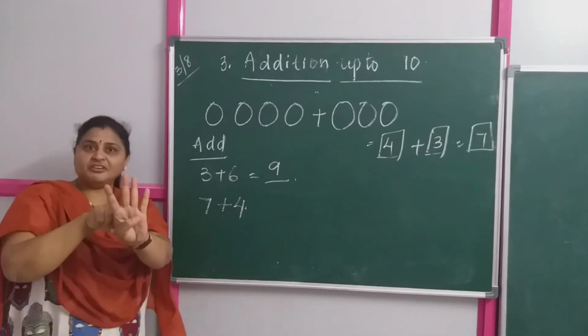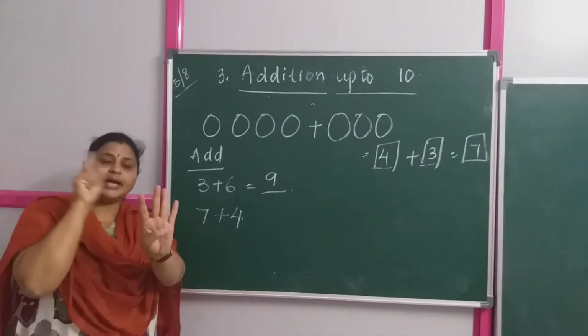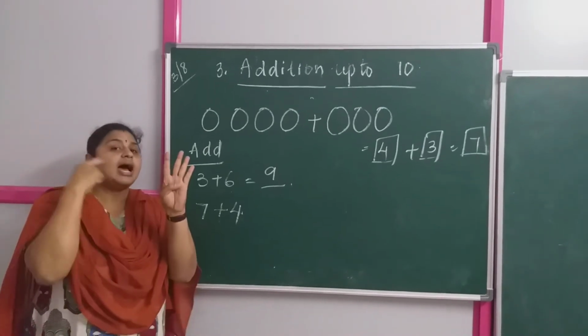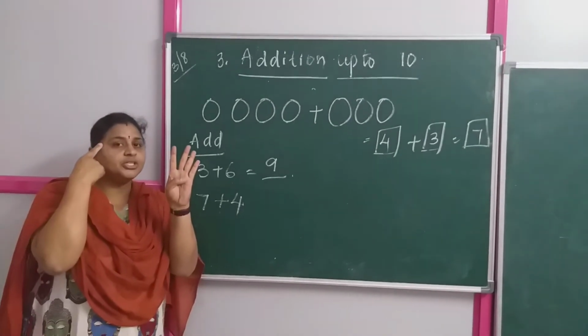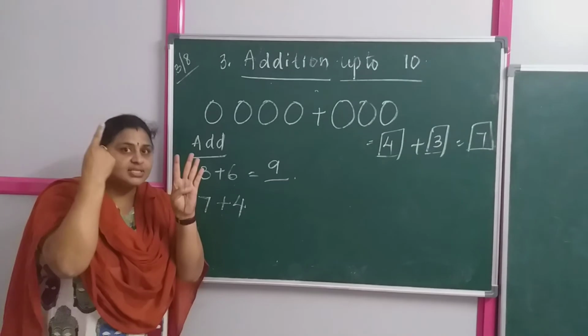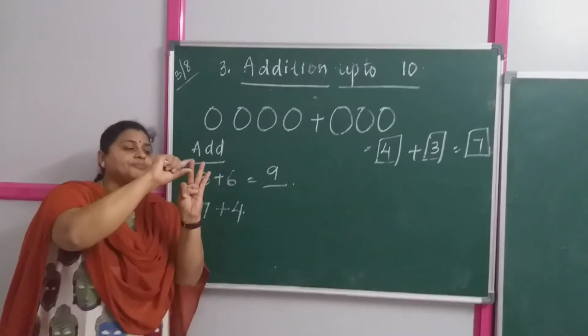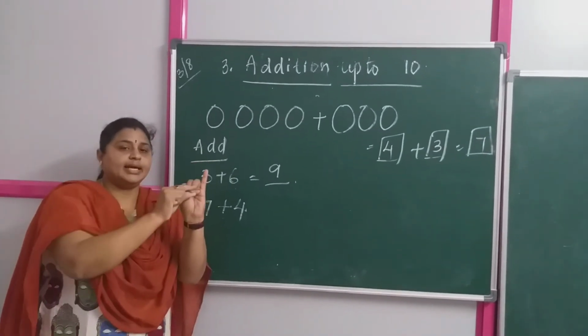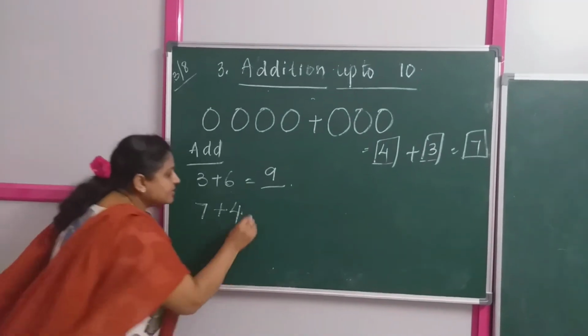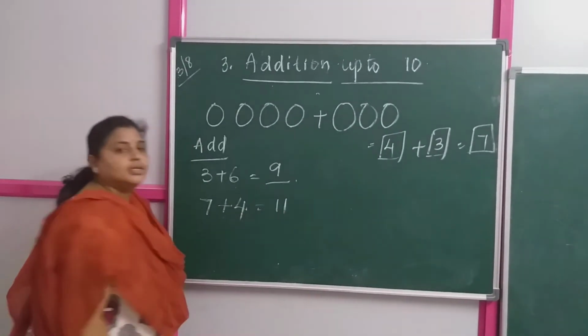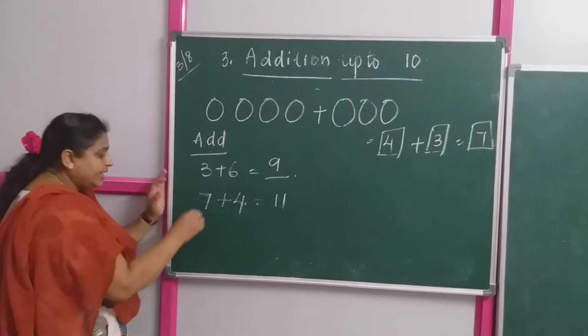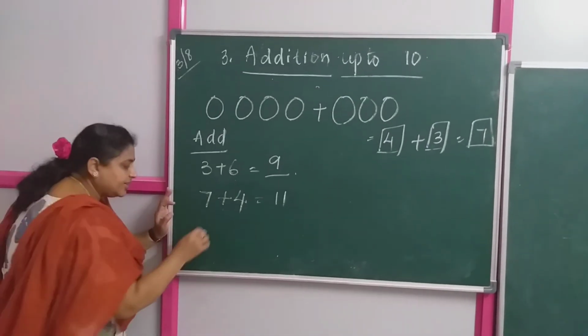I have opened up 4 fingers. Now 7 in the mind, 4 on your fingers. After 7, 8, 9, 10, 11. So what is your answer? 11. Got it, children?